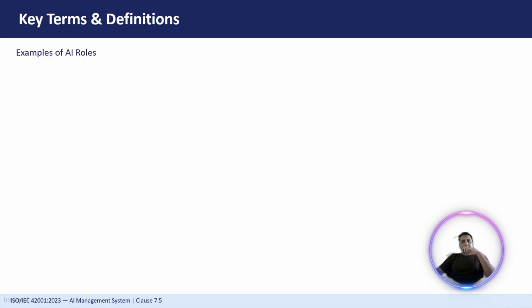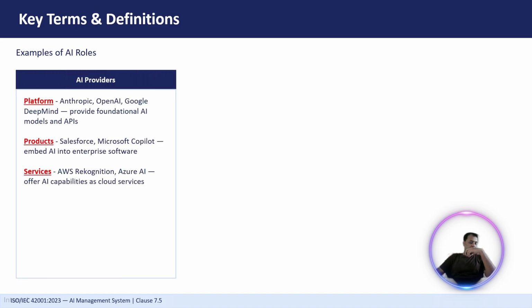So the next we have is ISO roles, right? ISO clearly identifies different roles in the AI ecosystem, right? And different AI roles have different responsibilities, right? So the first one we have is AI providers. AI providers are basically the platform providers that develop the foundational AI technology on which other organizations build AI applications.